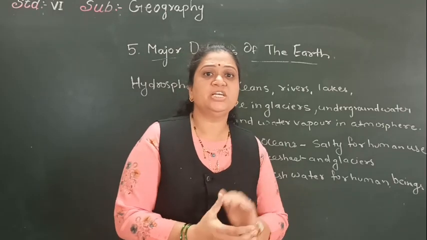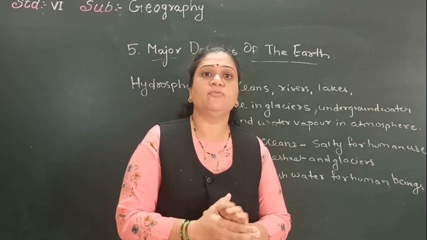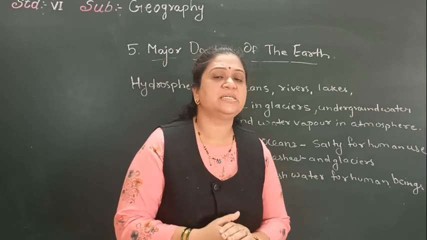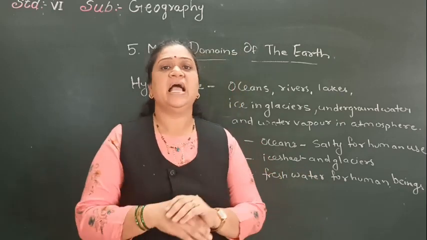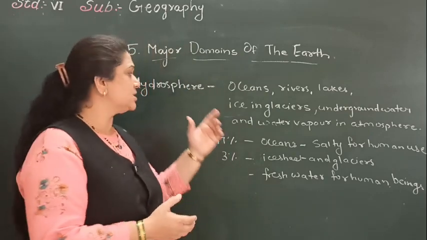So children, the large water bodies on the earth's surface are called oceans, and these large water bodies come under the hydrosphere.